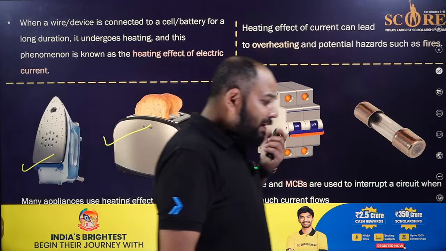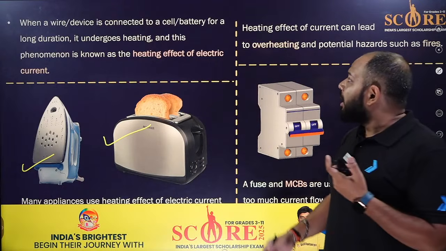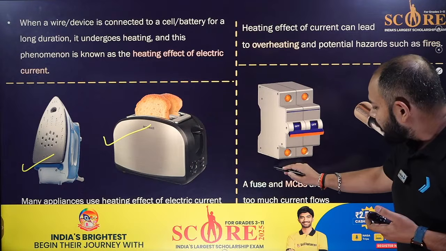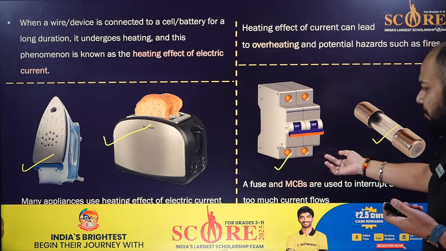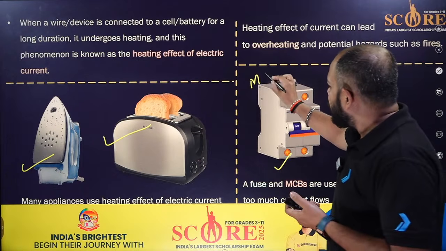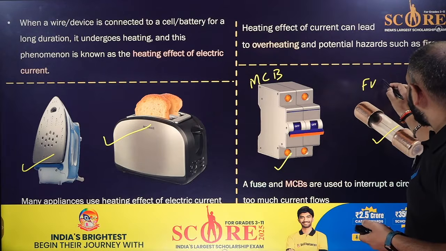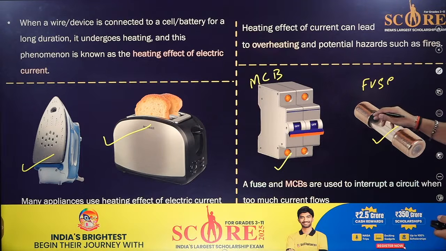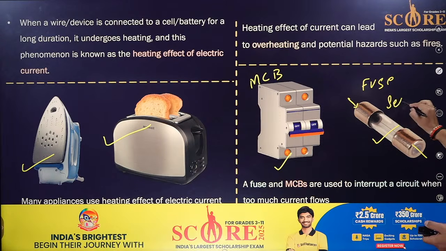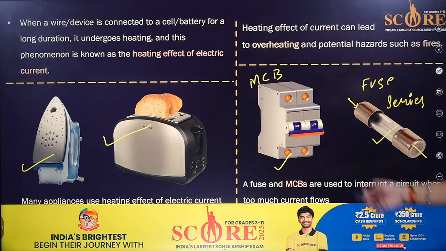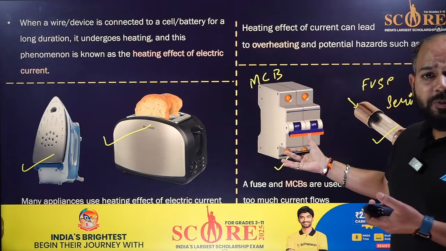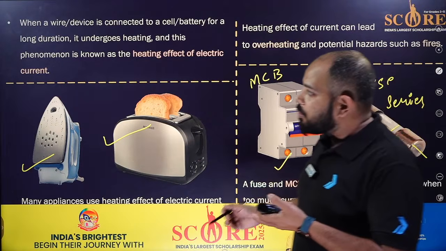Then we have one more thing, and that is called the fuse and MCB. The MCB is the miniature circuit breaker, and this one is the fuse, which has a glass and ceramic coating and a metallic coating. One part goes from here, one comes from here, connected in series. These have electromagnetic springs and all, and the relay part in them.